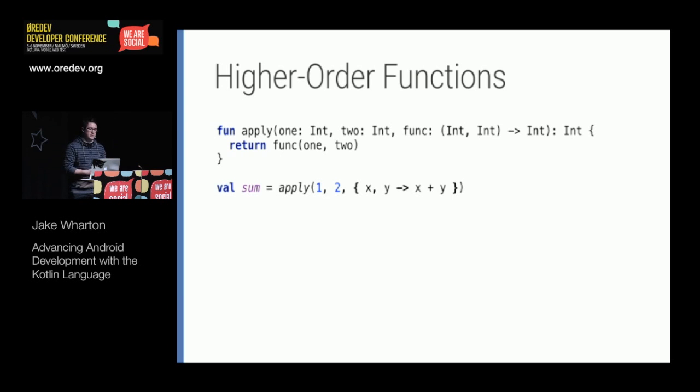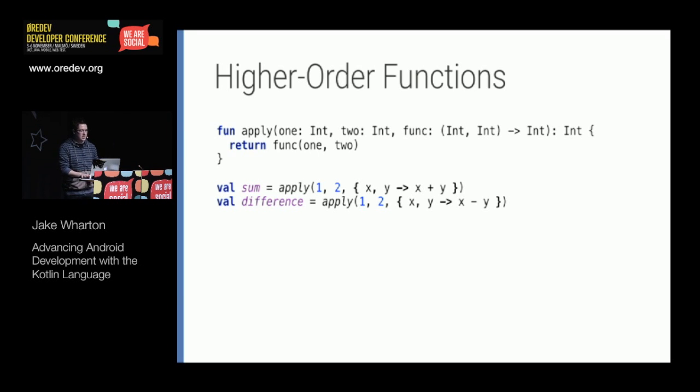So here's how we would use it to create a sum. We're applying this block of code onto these two numbers. And we could also use that to get a difference. So we apply a different block of code to those two numbers. And again, this goes back to the point where we're taking this code that knows how to add, or this code that knows how to subtract, and we're turning that into data that we can pass into this apply method, and then it can take care of running it when it has the appropriate context to run it.